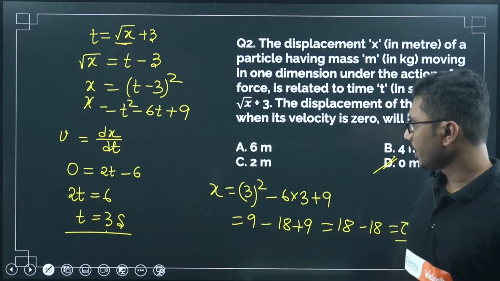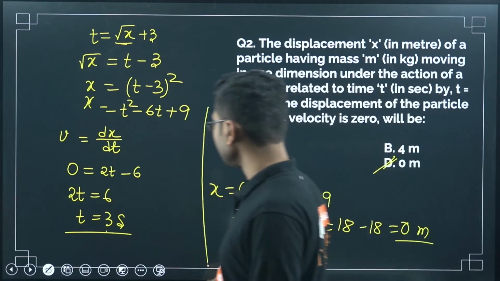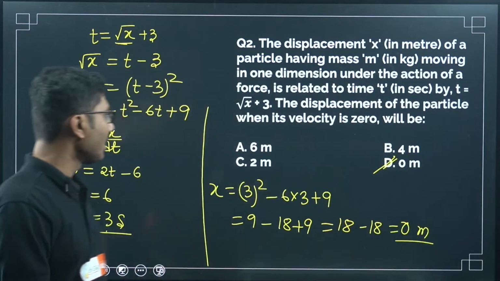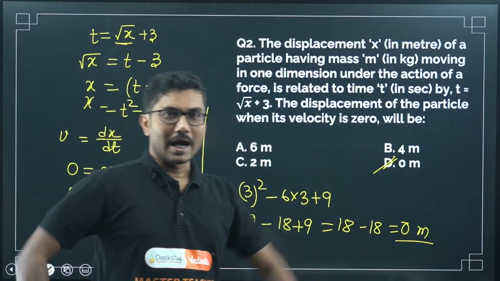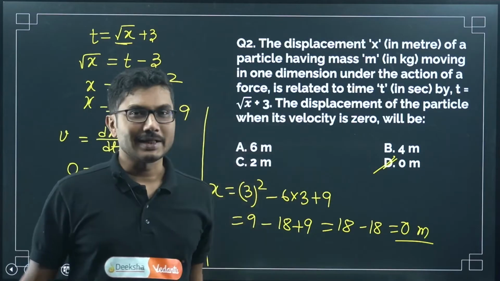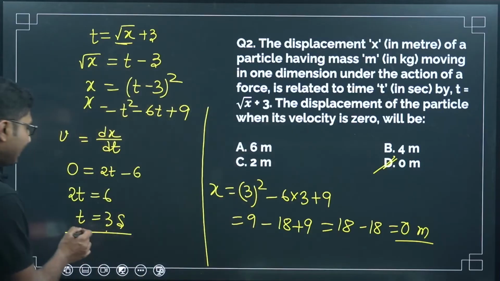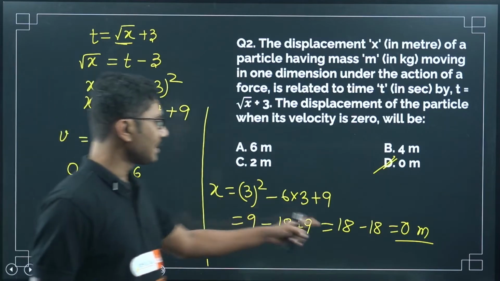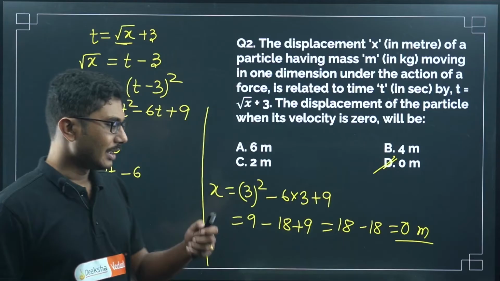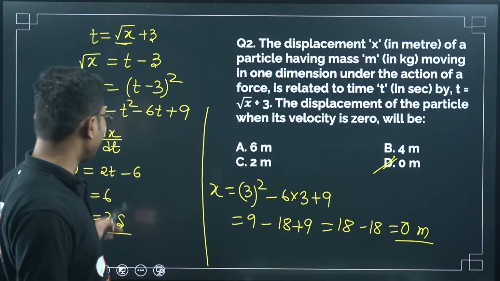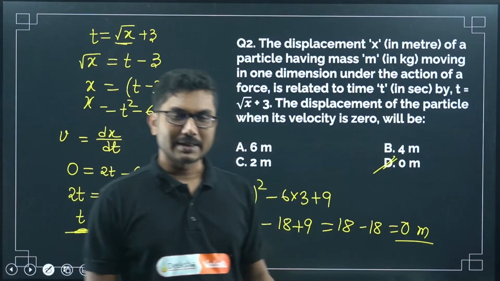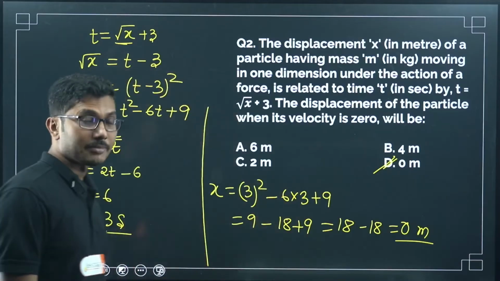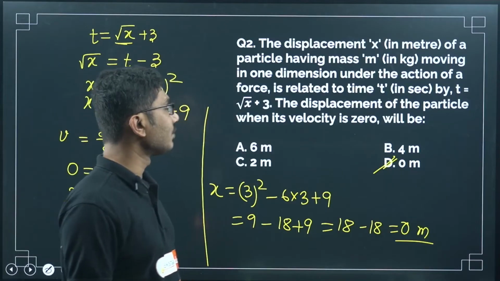Interesting question. If you make any mistakes, you will not be given any score. If you have just simply calculated t equal to 3 seconds and you are thinking, okay, I have solved it, but you are not getting any answer, because this is only time. This is not the displacement. Displacement you have to calculate this way, right? And only for this problem the displacement is coming out to be 0. But in some cases maybe displacement is not coming out to be 0. So you need to be careful about that.